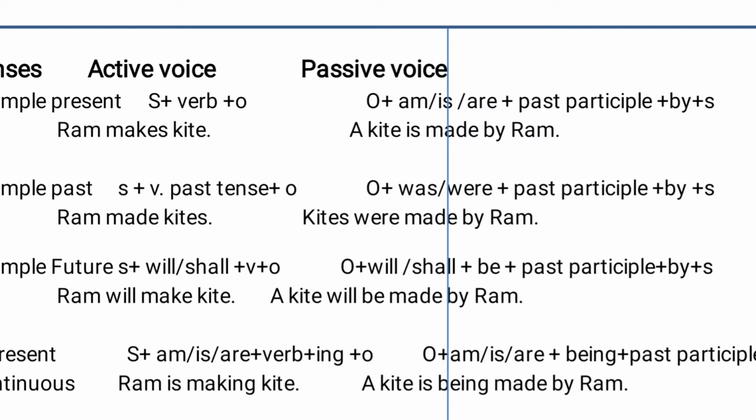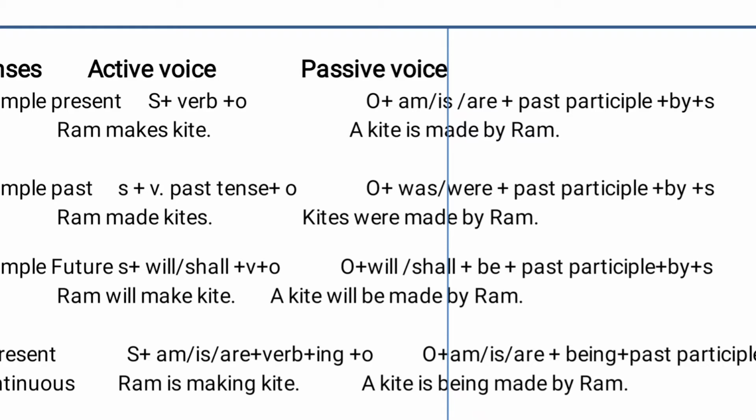Now third, that is simple future tense. What is the formula of simple future tense? Subject plus will, shall plus verb plus object. Ram will make kite. According to this, what changes do we have to make for the passive voice? We only have to add "be", will be, for the simple future tense. So: object plus will, otherwise shall, plus be plus past participle plus by plus subject.